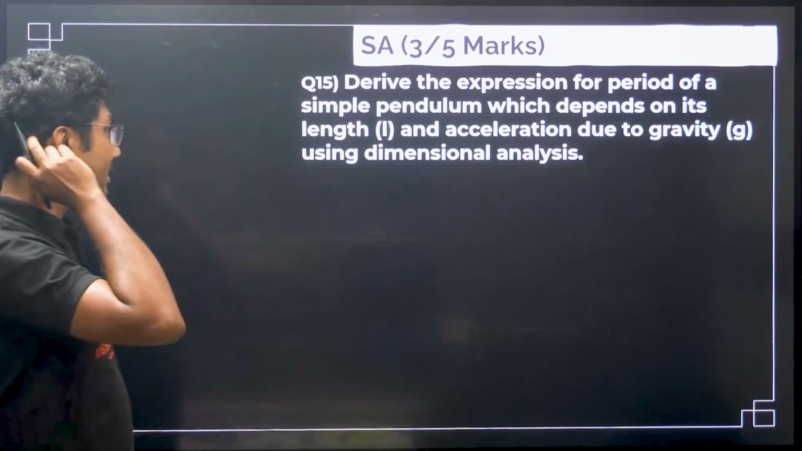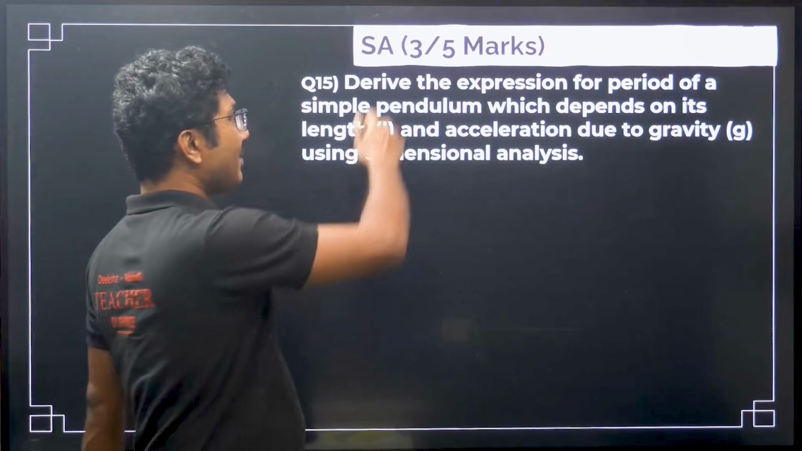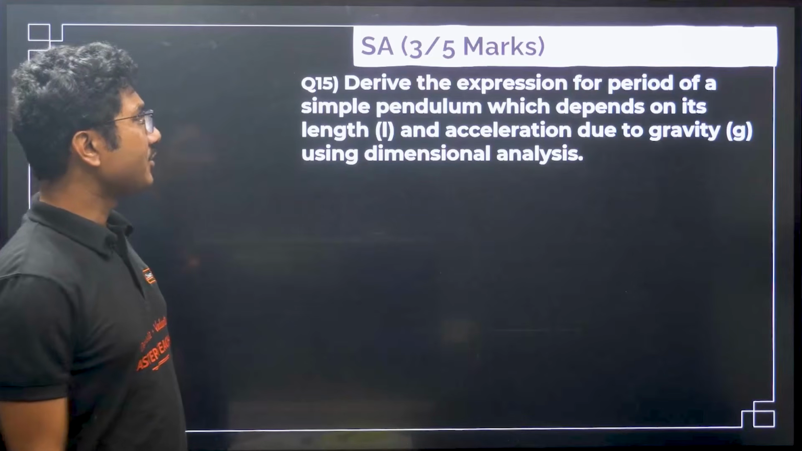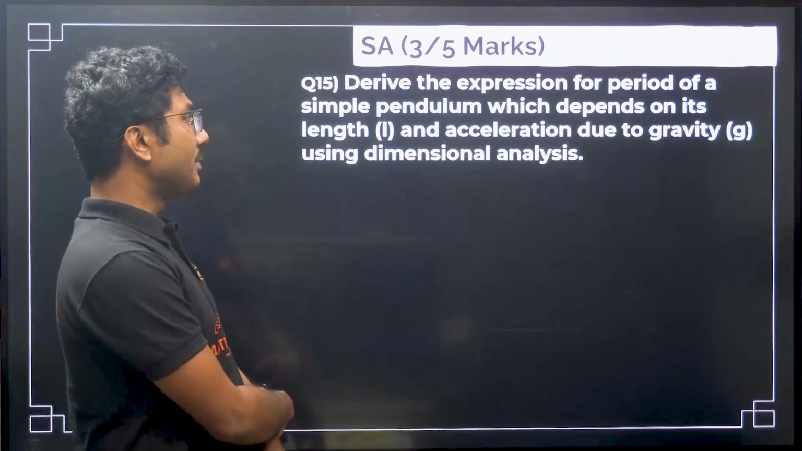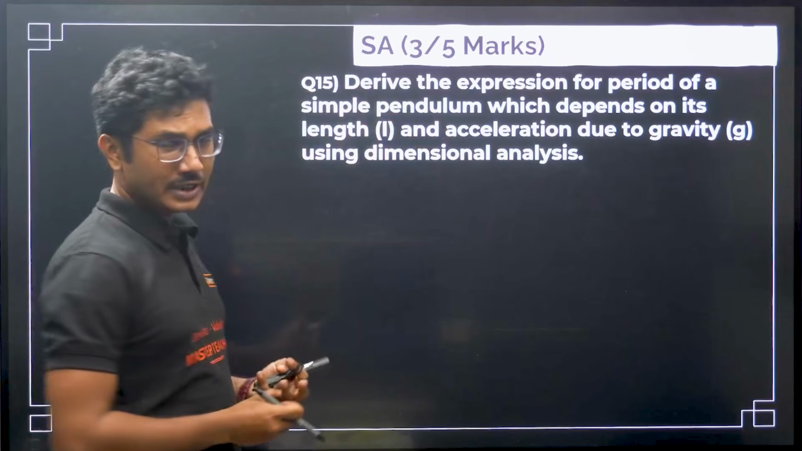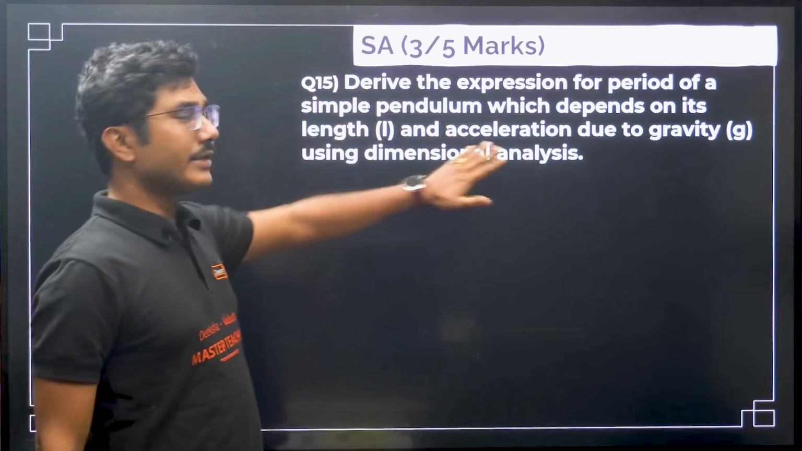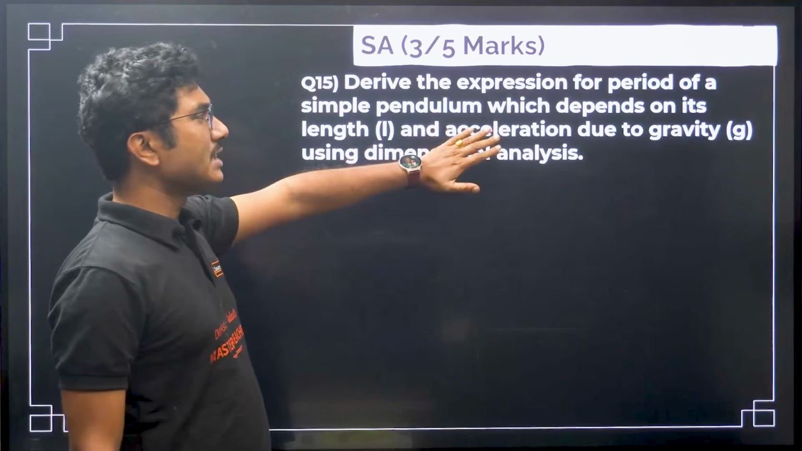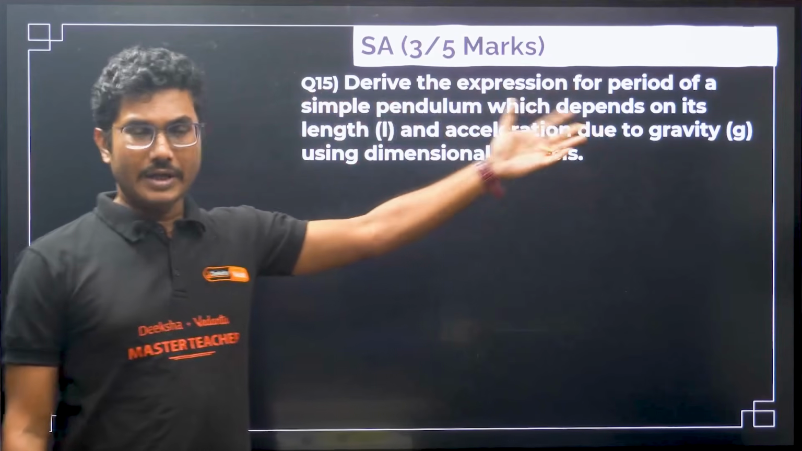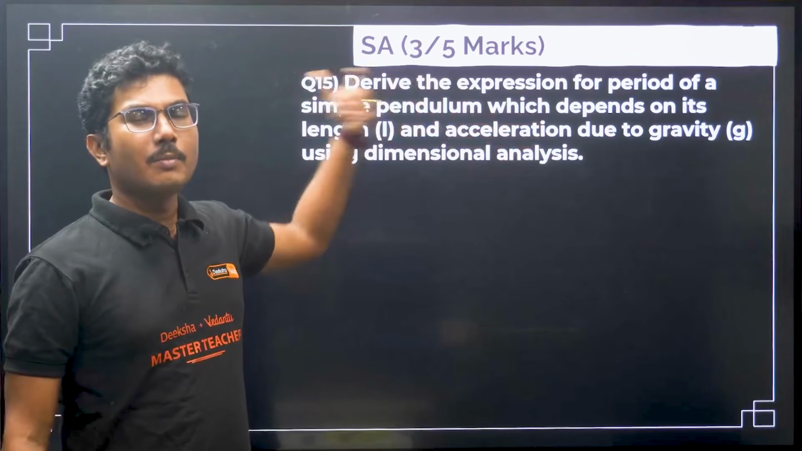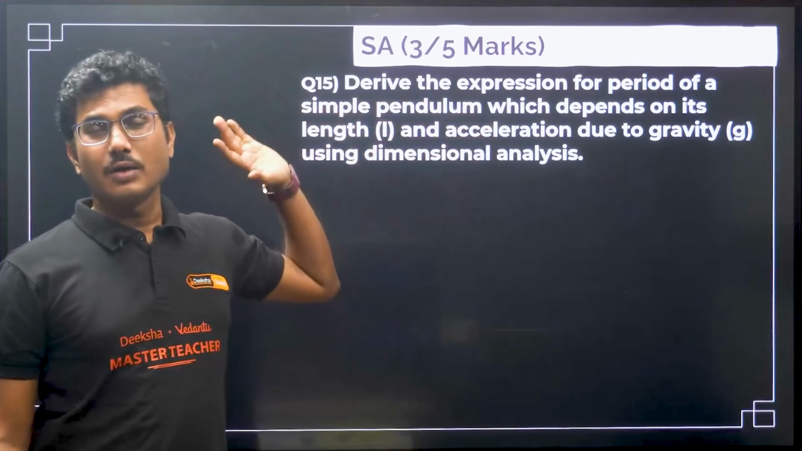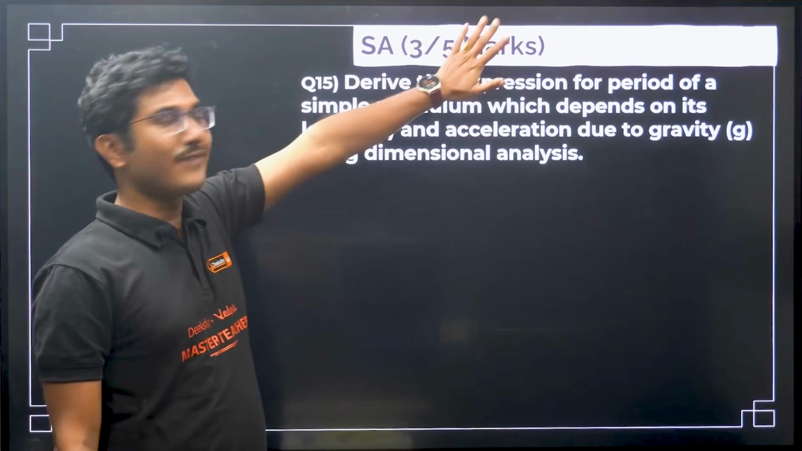Now let's move on to the next question. This can come as a 3-marker question as well as 5-marker question, both types I have seen. Derive the expression for period of a simple pendulum which depends on its length and acceleration due to gravity g using dimensional analysis. Now this is a 3-marker question. If the same question is asked using mass, length and g, even though mass does not play any role over here, but if they add the mass, you have to show that the dimension of mass is 0. So that will be a 5-marker question.